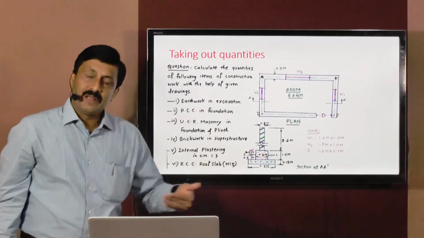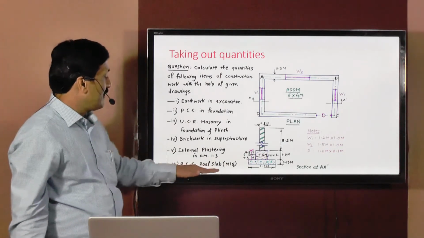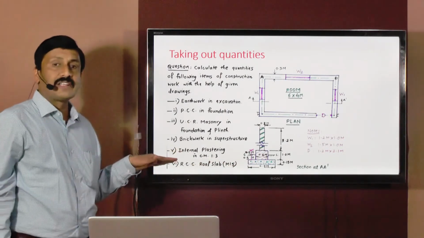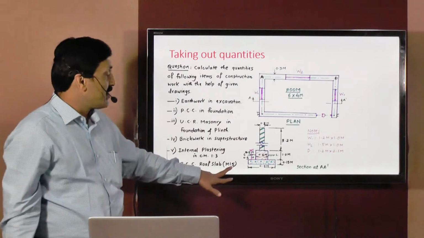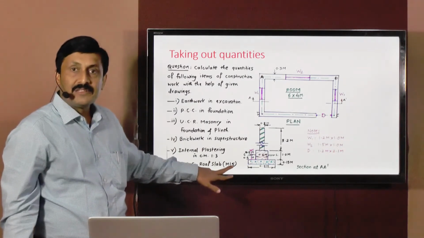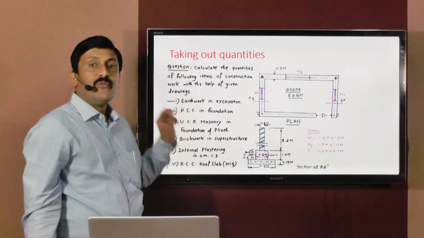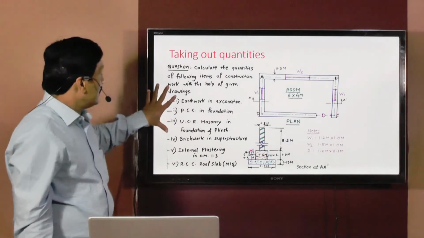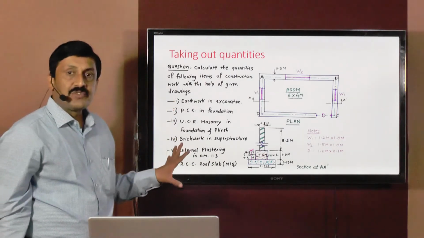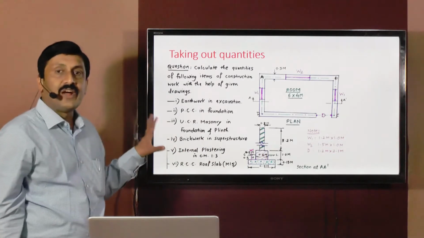Thickness of the slab will be given to you, so that we will discuss when we are calculating the quantity of the RCC roof slab. Proportion of concrete is already given, that is M15, that means 1:2:4. So these are the basic items of construction work, quantity of which we have to find out.